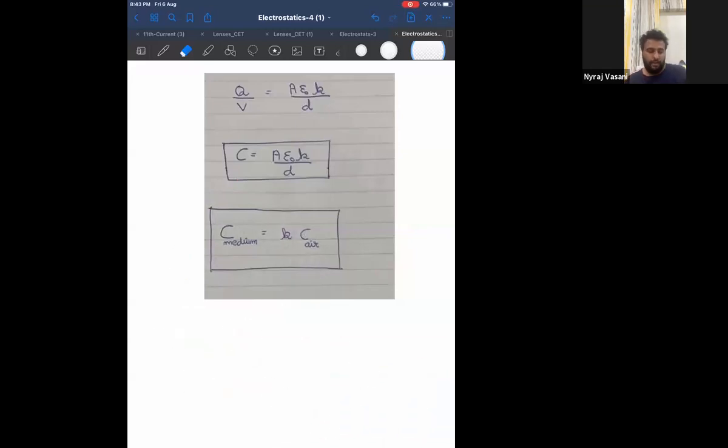Therefore, you can come to the conclusion that the capacitance of a medium is K times the capacitance of air. That means if you find the capacitance of air and get some answer, say 7 farad, and a dielectric constant of 3 is introduced in between, you just have to multiply by 3. The capacitance increases K times with the presence of a dielectric. That is why the capacitance of a medium is K times the capacitance of air.